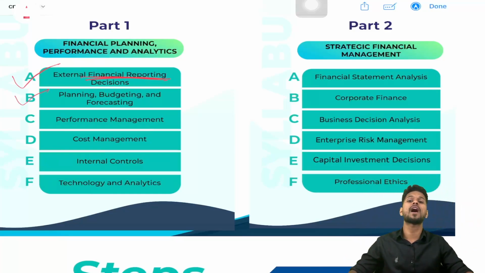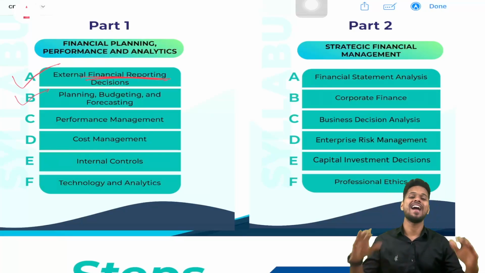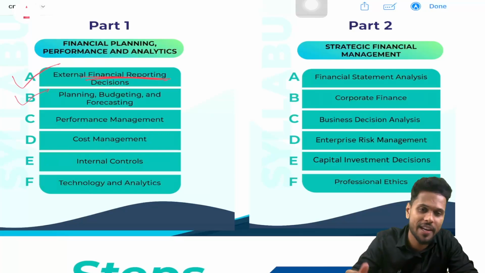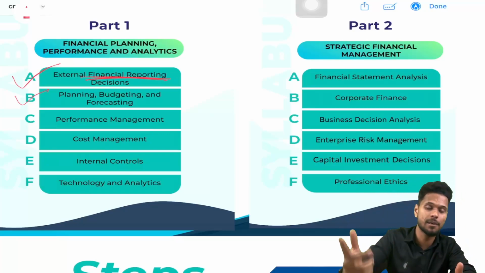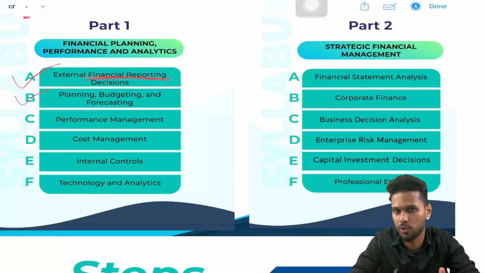Section B of the part 1 syllabus, that is planning, budgeting and forecasting. Under planning, budgeting and forecasting, we are studying how to develop the plan, how to develop the budget, and how to forecast the future things. Forecasting means anticipating or predicting future events or future matters.